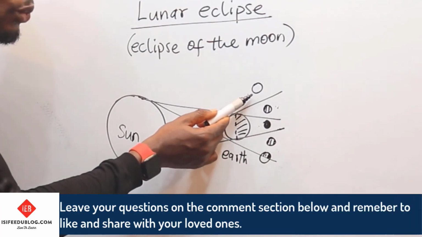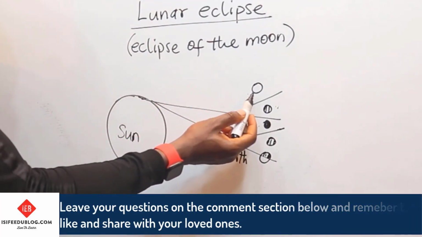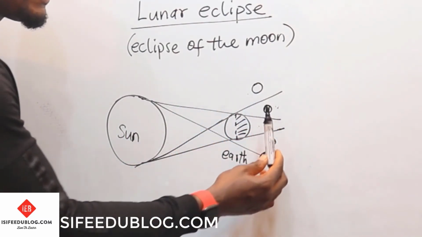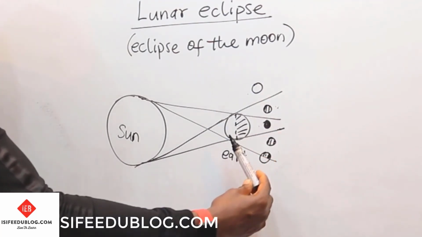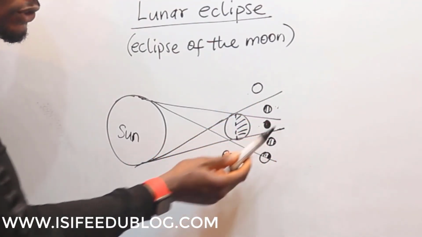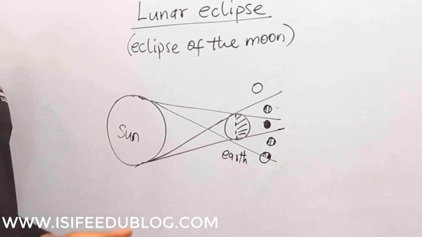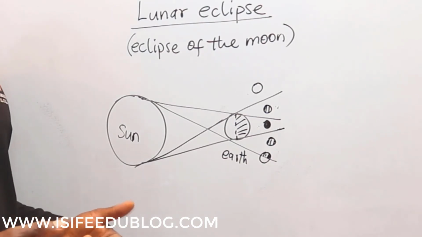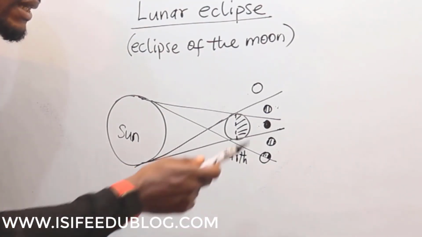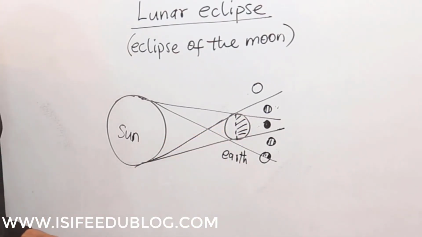Hence, this is when we experience the full moon. So what happens here is that light coming from the sun shines on the moon, and they reflect these lights to the night part of the earth. Now, when this moon revolves until it gets to this position, that is when we come out in the night and we don't see any moon. It doesn't mean that the moon does not exist. What it means is that at this position, the moon is now within the shadow of the earth.